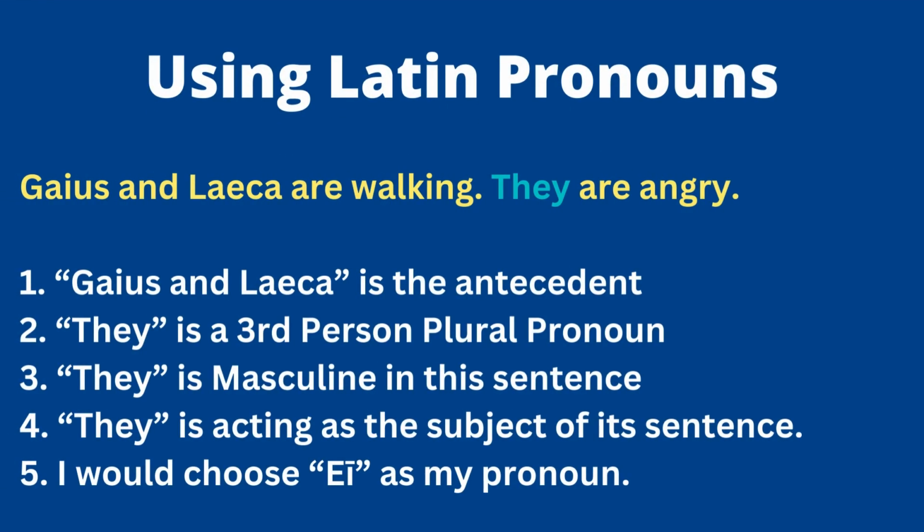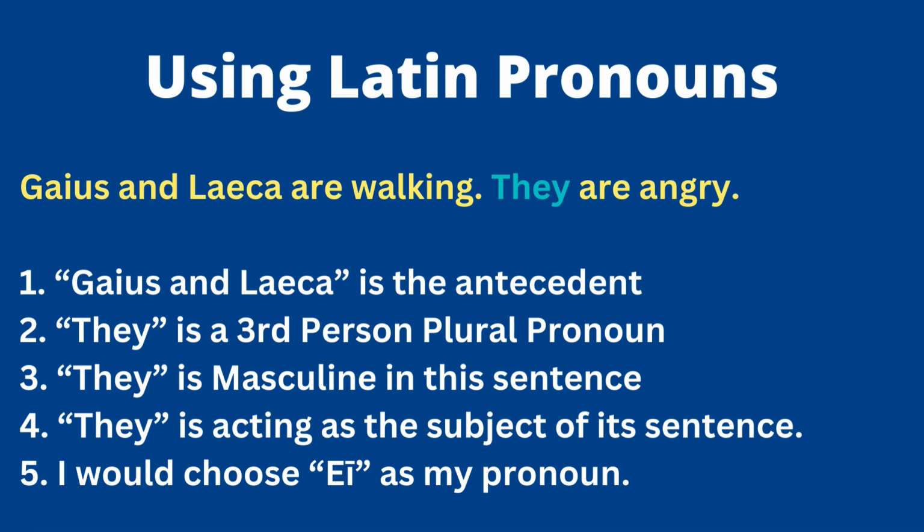If you saw the sentence "Gaius and Lyca are walking, they are angry," and you wanted to put this into Latin, "they" is your third person pronoun. You look back at Gaius and Lyca, that's the antecedent, the two people I'm replacing. "They" is a third person plural pronoun. Now, since it's third person, I need the gender. Gaius and Lyca are both men, so "they" is going to be masculine in this sentence. Now I have the person, third person, the number, plural, and the gender, masculine. I got all that from the antecedent.